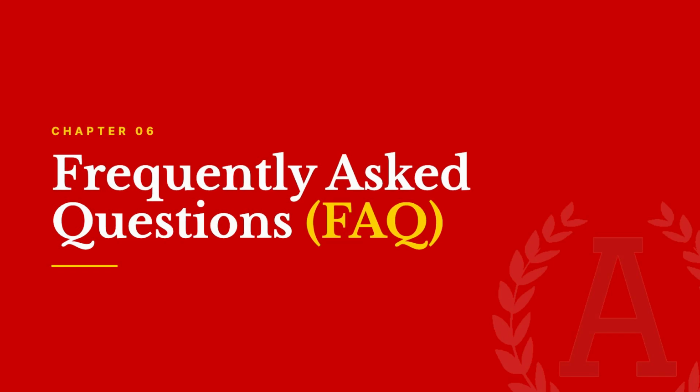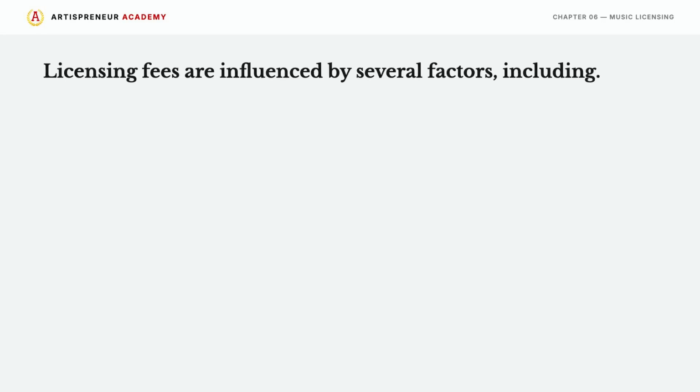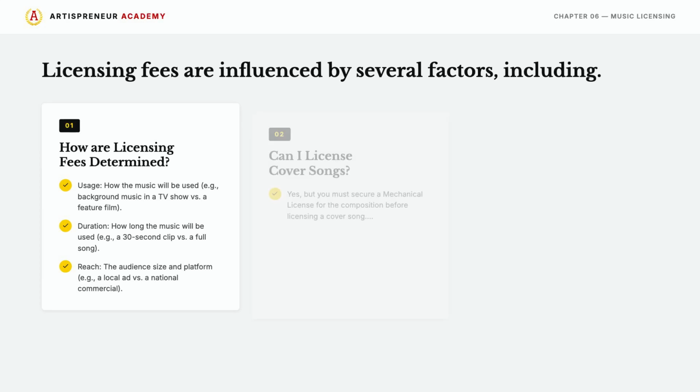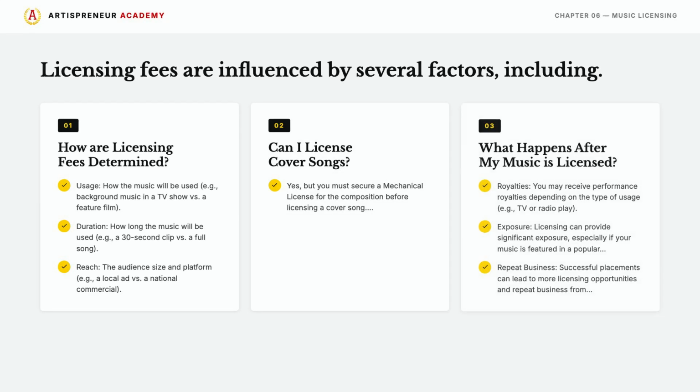Almost there. Frequently asked questions. How are licensing fees determined? Usage. How the music will be used. For example, background music in a TV show versus a feature film. Duration. How long the music will be used. For example, a 30-second clip versus a full song.